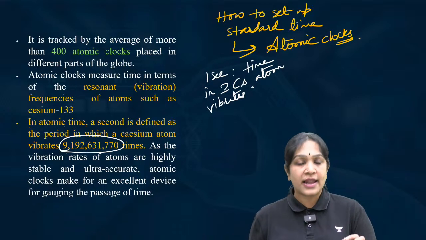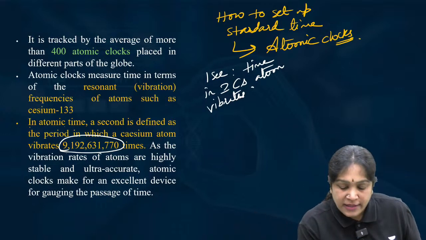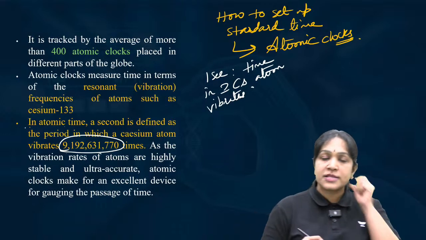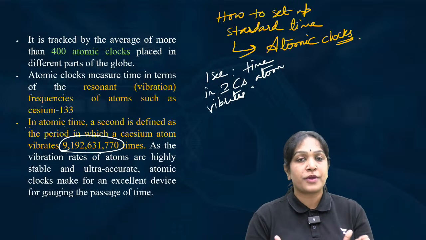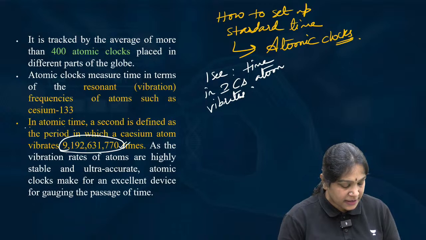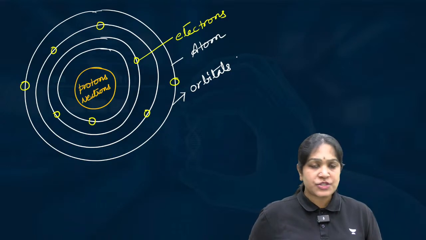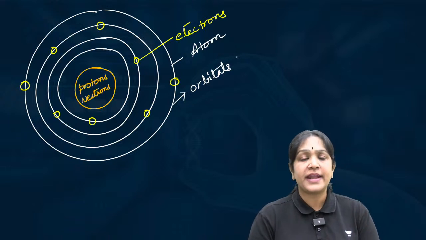This is how we calculate the time in the atomic clocks. Why are we calling them atomic clocks? Because 1 second is defined as the number of times this atom vibrates. Okay, these many times. Is it clear? Right. Now comes the question, why do atoms vibrate?